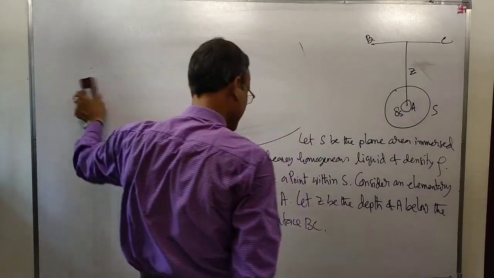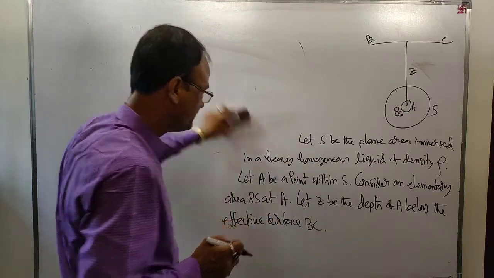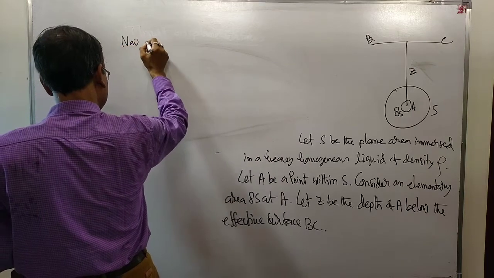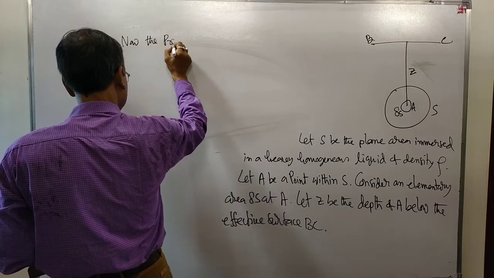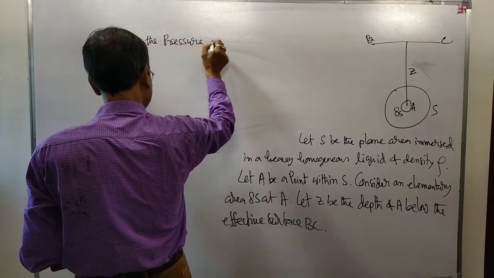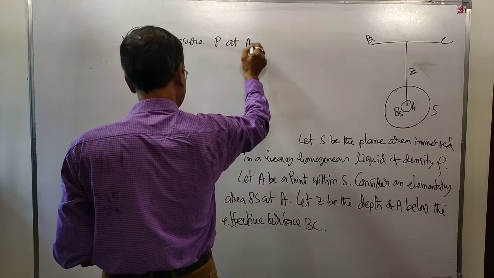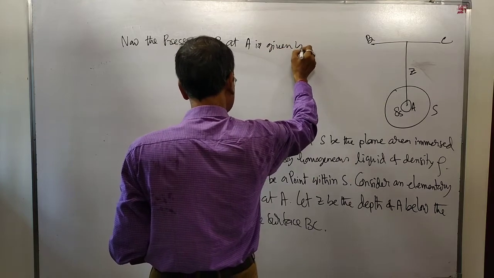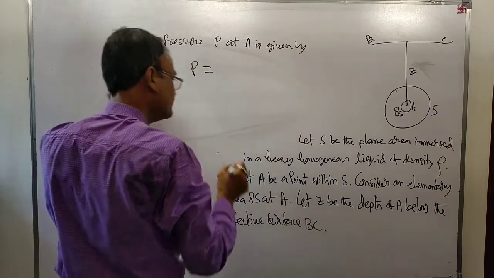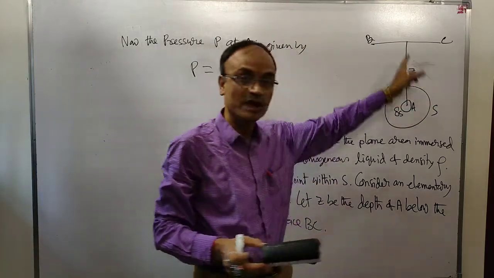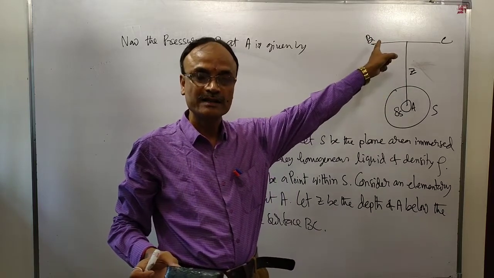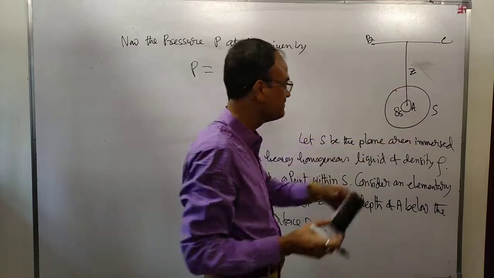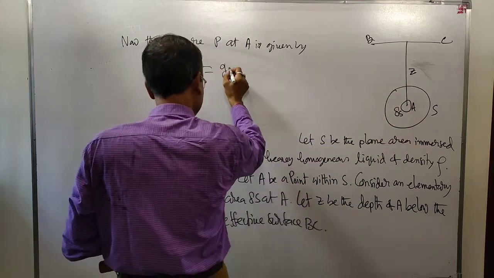Now the pressure at A. Suppose the pressure P at A is given by P equal to rho g into the depth of the point A below the effective surface Z, that is, rho g Z.